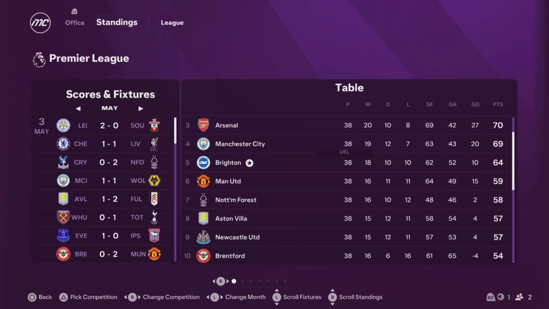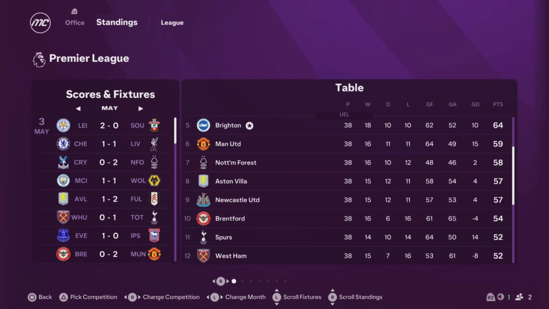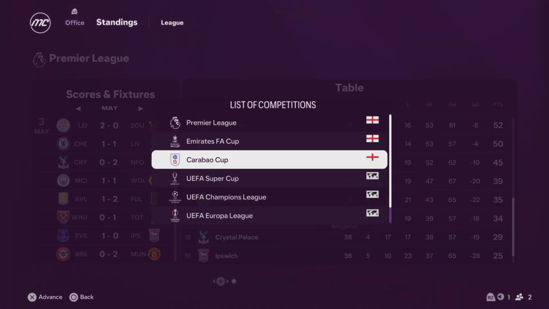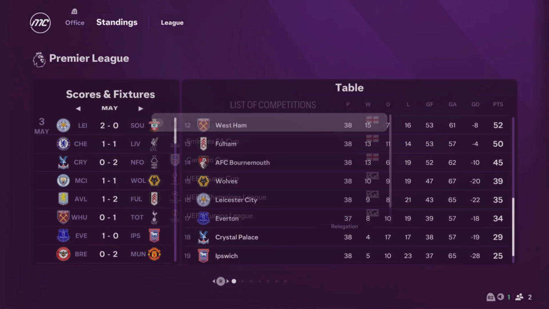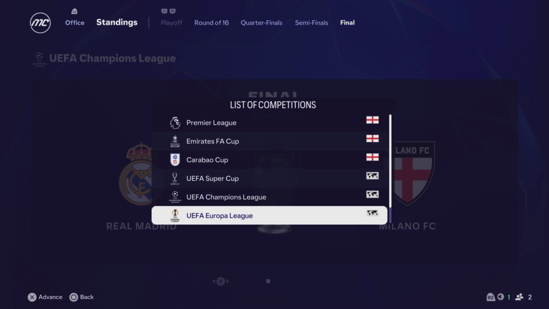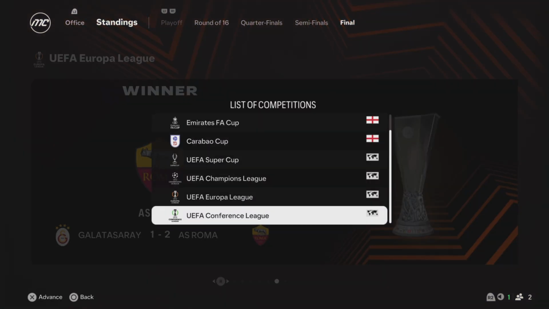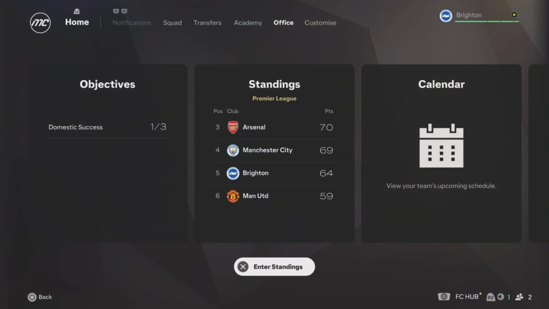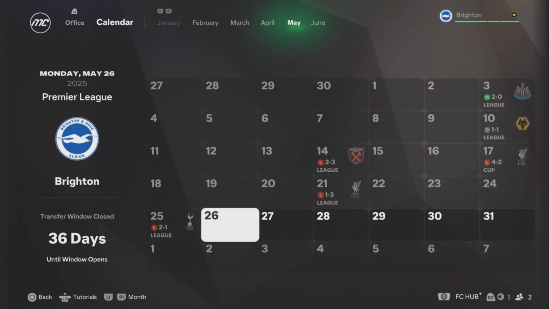Aston Villa, 8th place, Newcastle 9th, Brentford 10th, Spurs finished 11th in the end. A low finish for Spurs. Okay, and now let's look through. I don't know if the Champions League final has been played. It's not been played. We already saw in the news, Roma won Europa League, and Europa Conference is yet to be played as well.